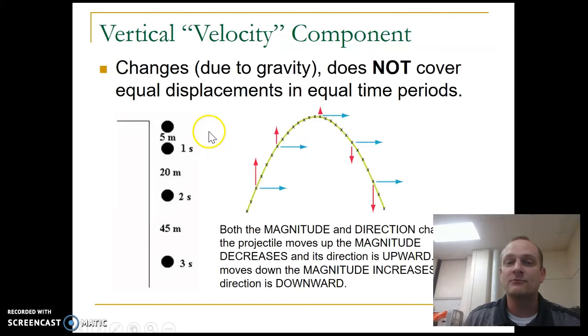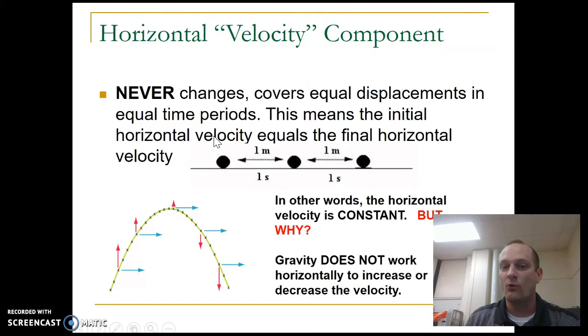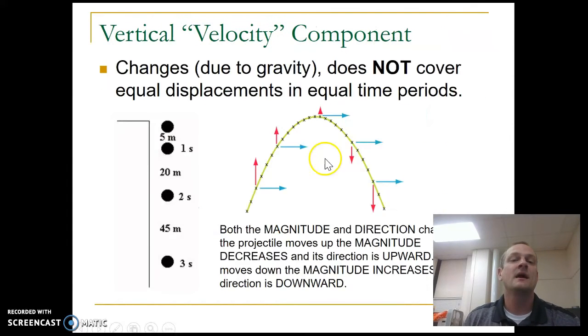And it's not going to cover equal displacements in equal times. Unlike before, where equal displacements in equal times meant a constant speed, now it's going to cover different displacements during equal time intervals. So with the vertical velocity component, both the magnitude and the direction change.